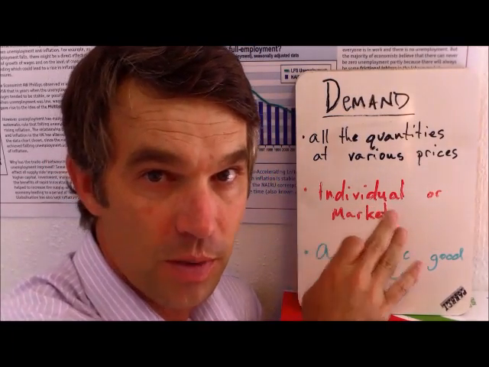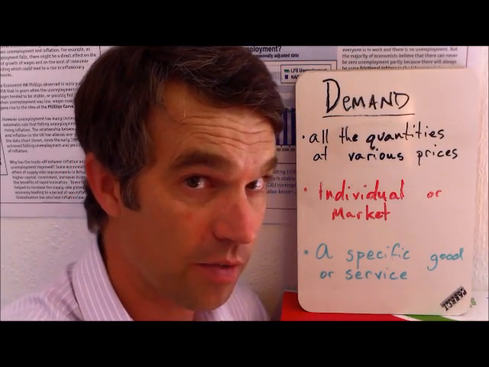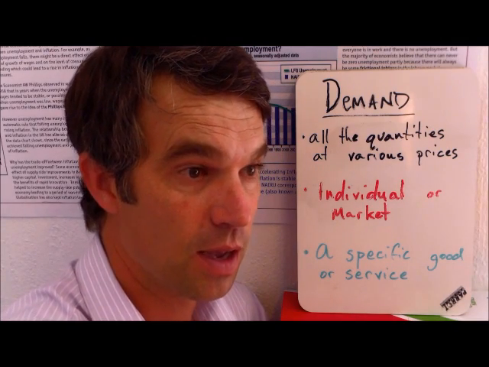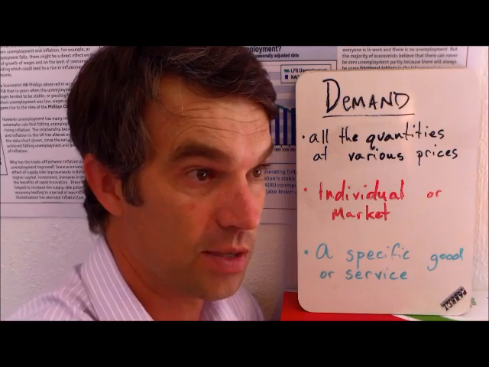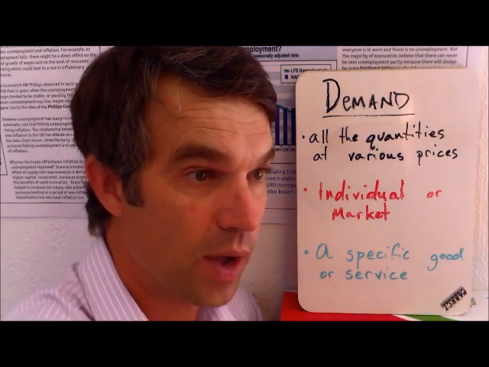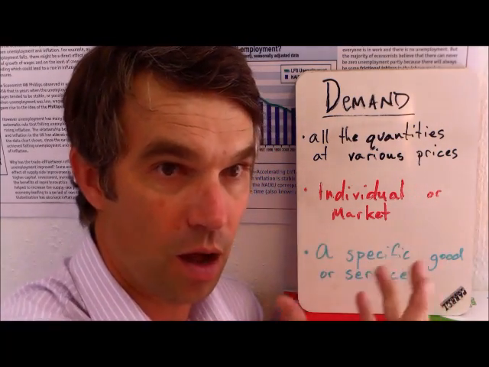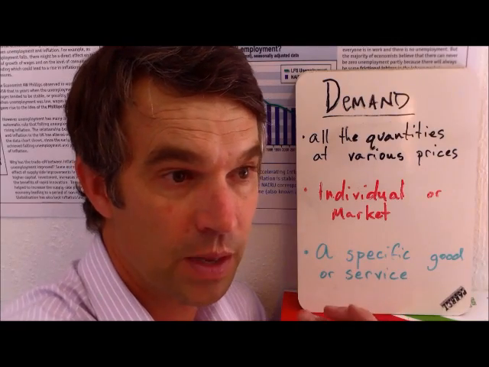So, a specific good or service, and then also we need to understand that the market is made up of individuals. So I have demand for coffee at various prices, but so does Miss Stock next door and Mr. Ross, except he's in England. Anyway, when we look at the market, all those are going to be combined.